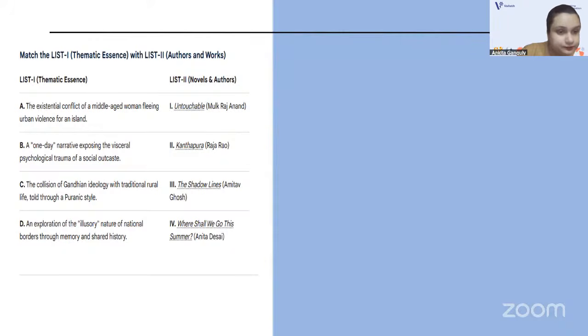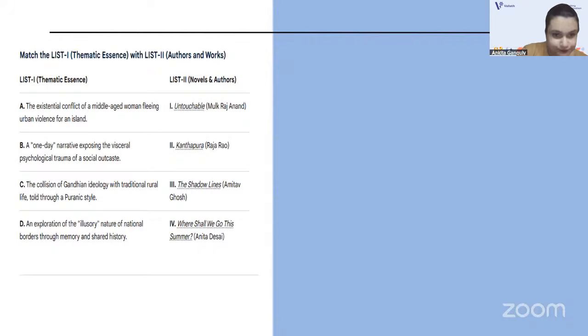Untouchable would go with B. It's a one-day narrative exposing the visceral psychological trauma of a social outcast, Bakha. Kanthapura: the collision of Gandhian ideology with traditional rural life told through a Puranic style.